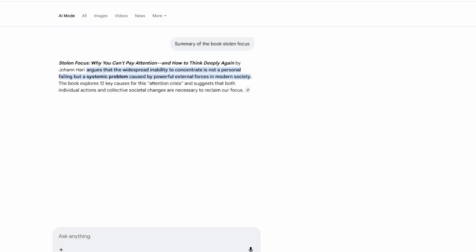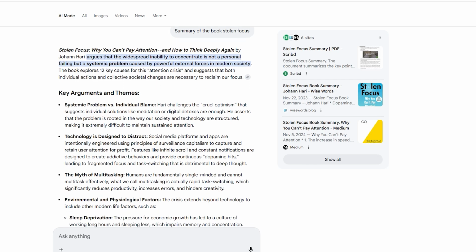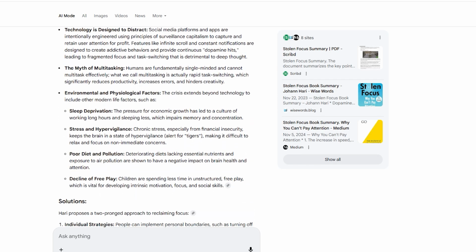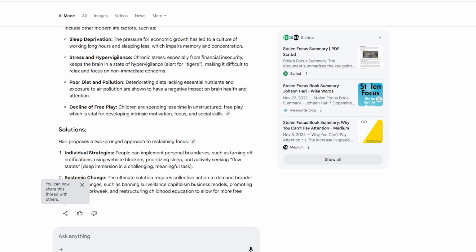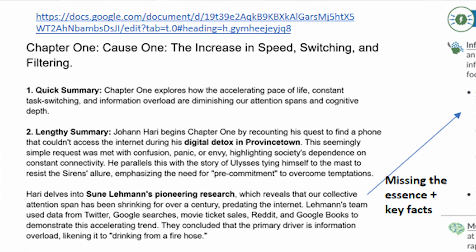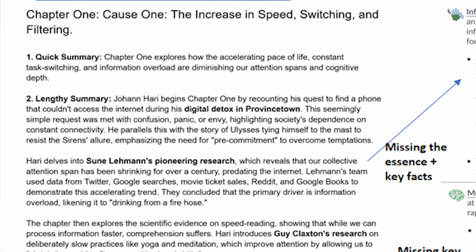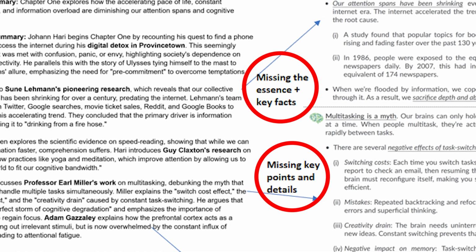As you can see, AI gives a decent overview of what the book is about: attention, distraction, modern life, and so on. But it misses Hari's 12-part framework, explaining why exactly our focus is breaking down and how to fix it. We even worked with a generative AI expert to refine the process using multiple tools. After 3 iterations, this was the best that AI could do. Passable, but missing key details and practical insights.